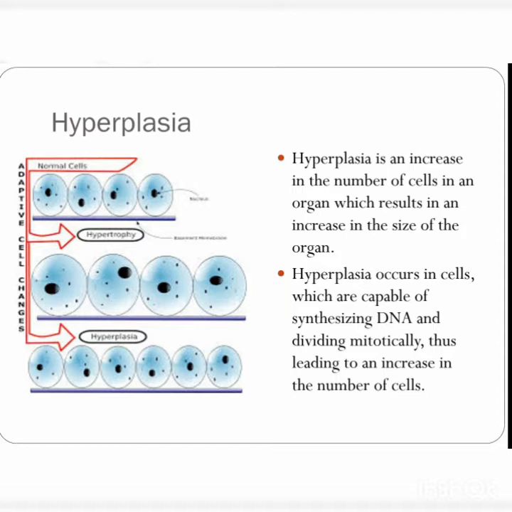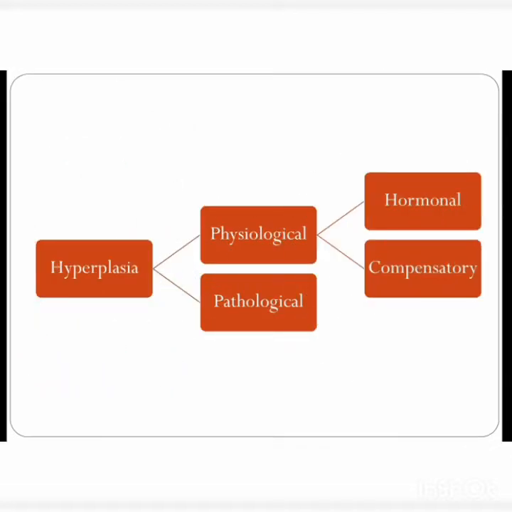Hyperplasia may be a result of a number of causes. Some of the most common causes are increased demand, chronic inflammatory response, hormonal dysfunction, or compensation for damage or disease, or it may be induced artificially by injecting hormones, let's say the human growth hormone. Hyperplasia may be physiological or pathological, each of which we'll discuss below with suitable examples.